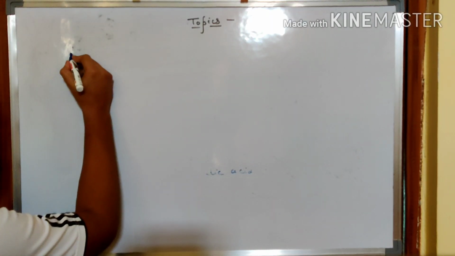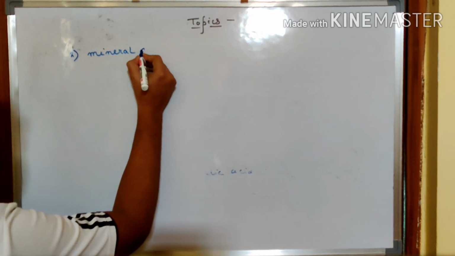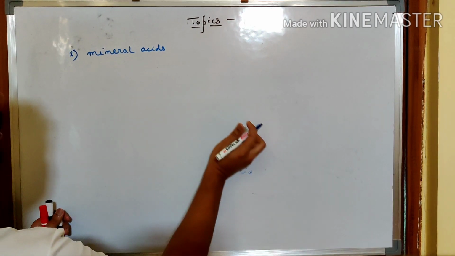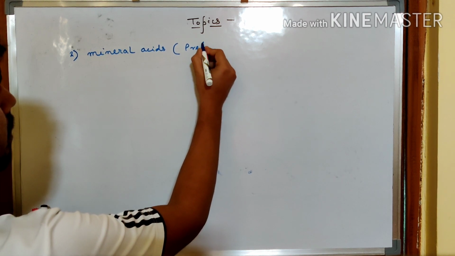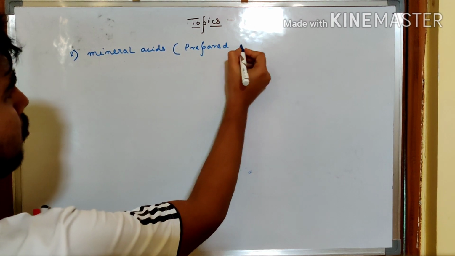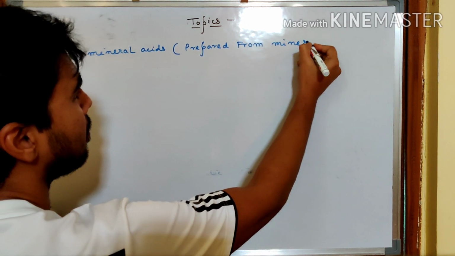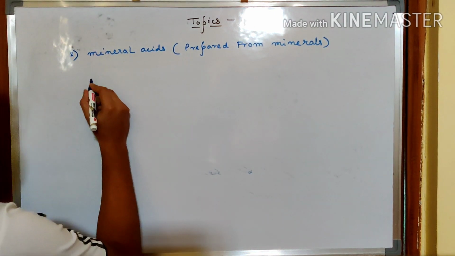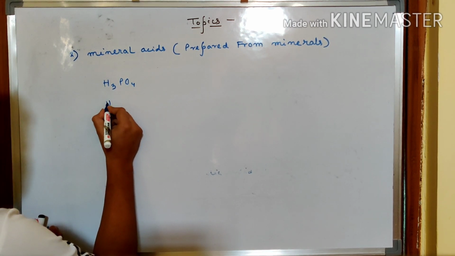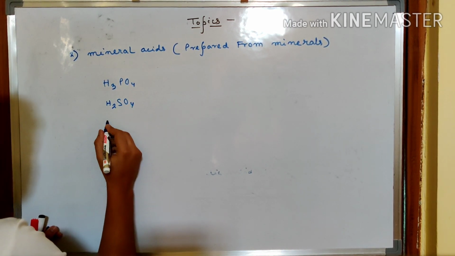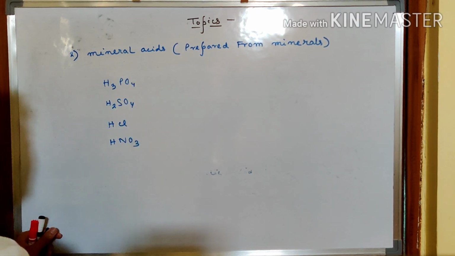Next topic is mineral acids. The name is given like this because these are prepared from minerals. Examples: phosphoric acid, sulfuric acid, hydrochloric acid, nitric acid, etc. Very well known.